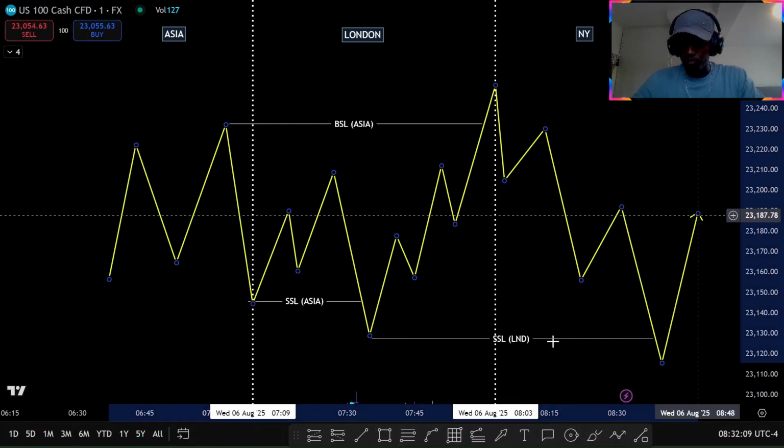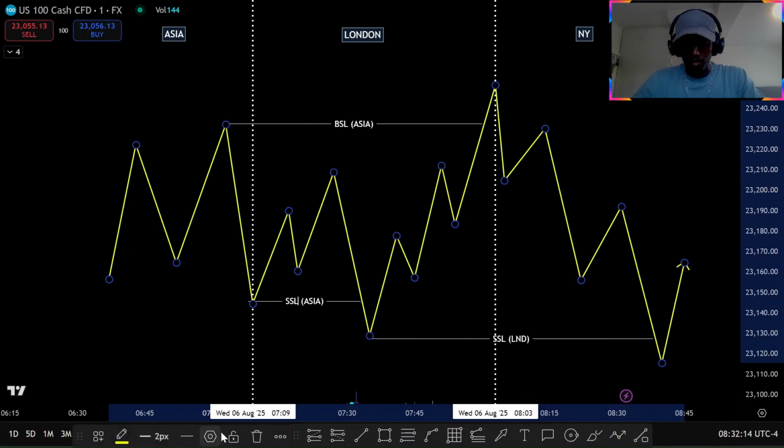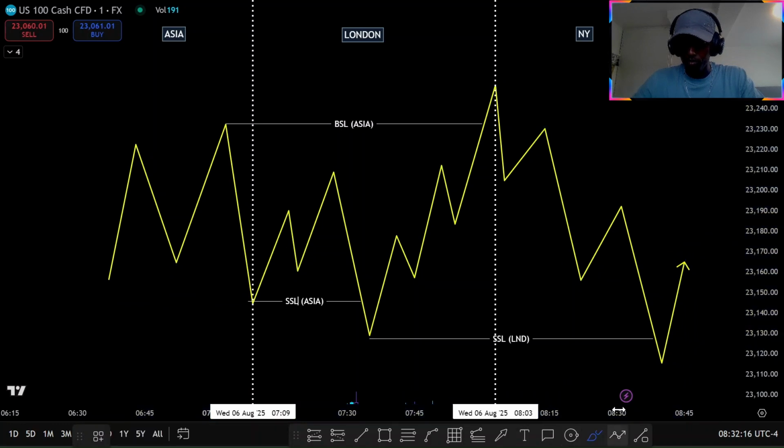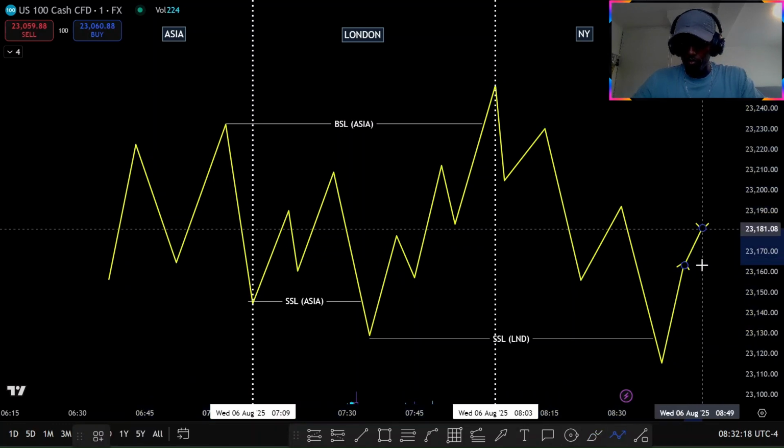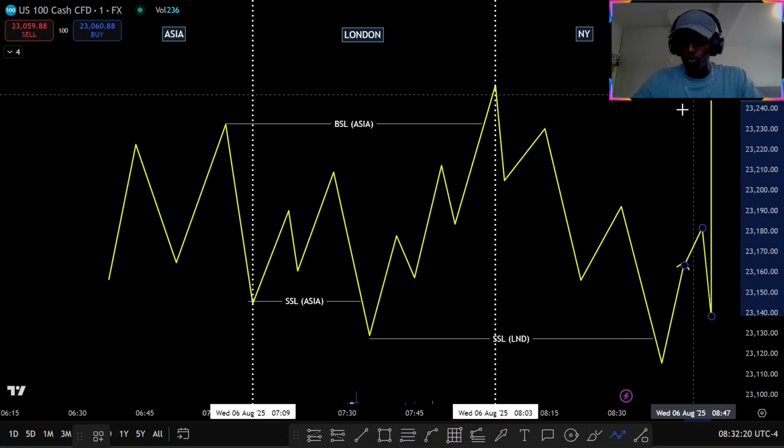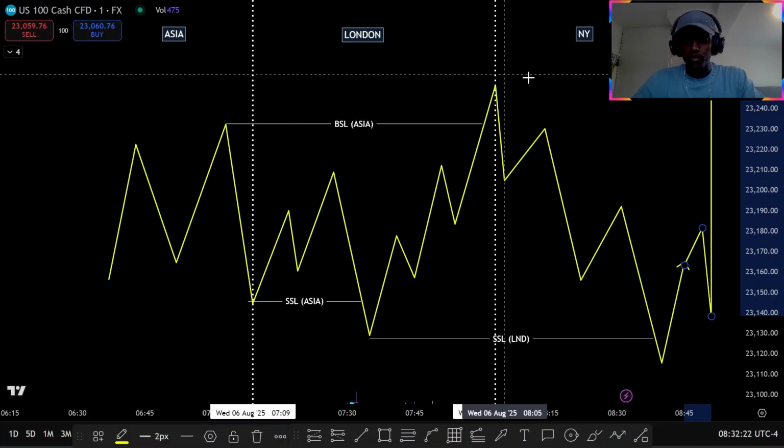If we maybe did something like this, for example, we came in, made a little retracement, and then go for London high. So this would be the draw on liquidity.